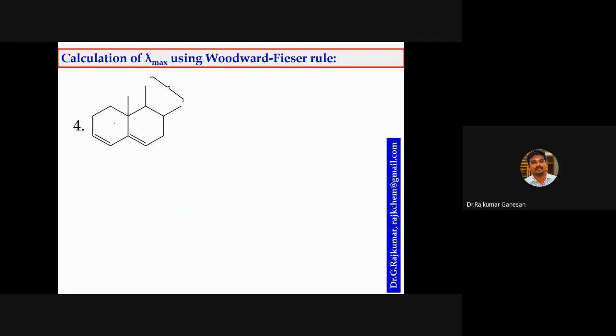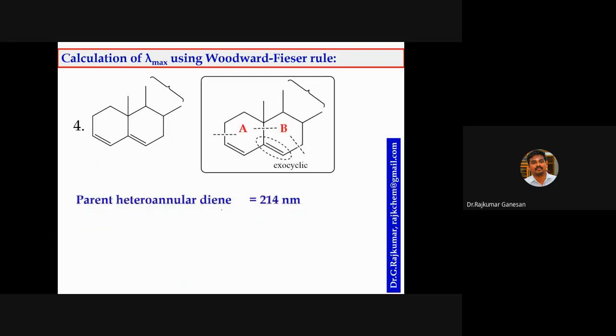Homo means the conjugation is within the ring. Hetero means the conjugation is in different rings. Whether this is homo or heteroannular? Heteroannular, because you can see the conjugation is present in 2 different rings. What is the value for heteroannular? 214, sorry, 214 nanometer for a parent heteroannular diene.